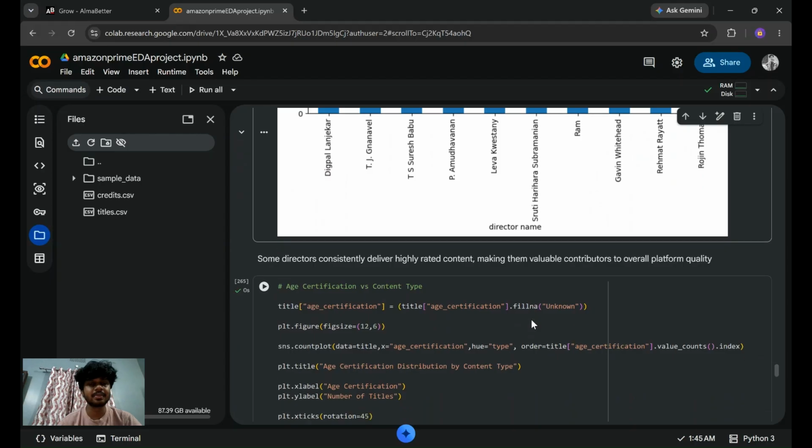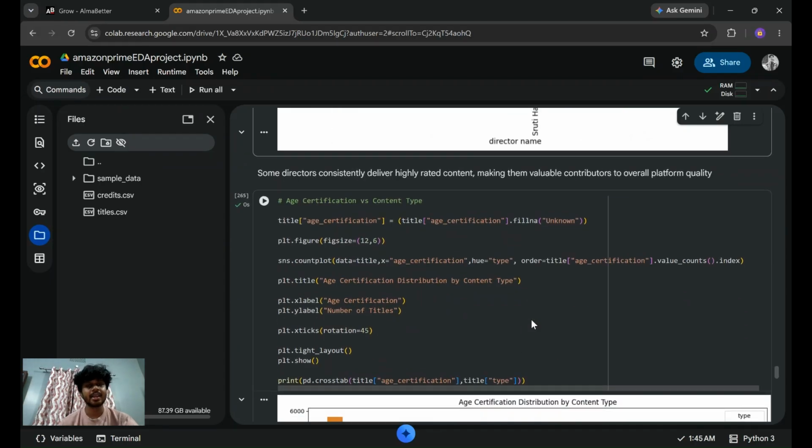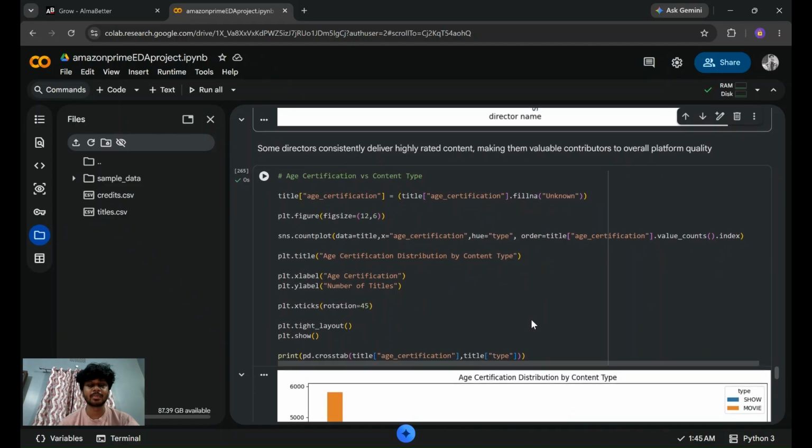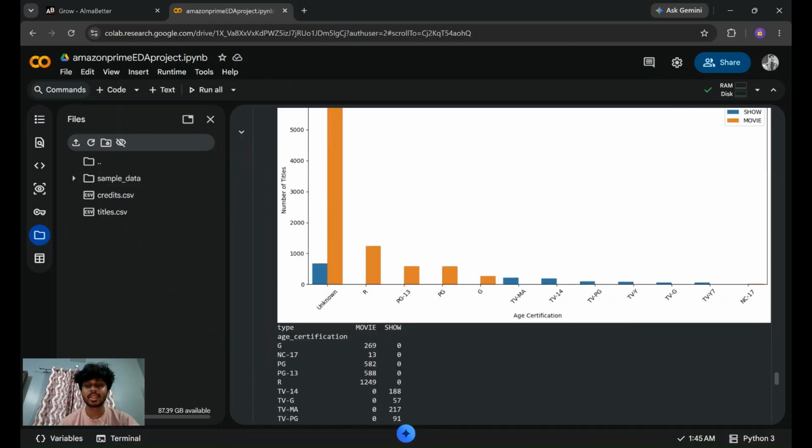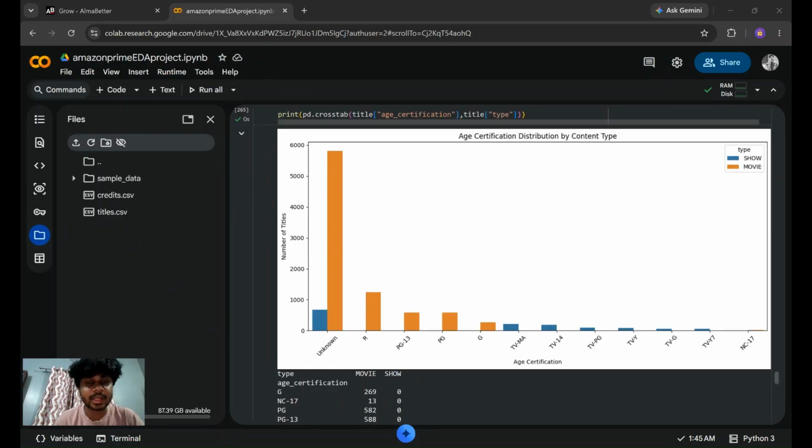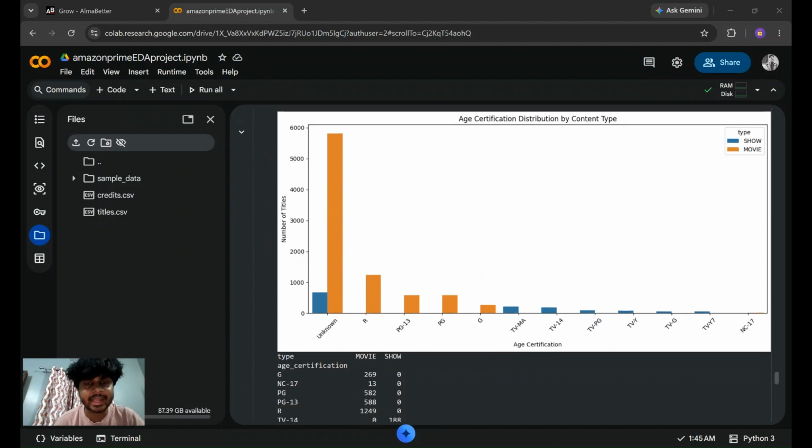And my next visualization is age certification versus content type. This is basically showing that the unknown age certification category has a lot more movies compared to shows. Apart from unknown, teen and adult are dominating in both movies and shows.